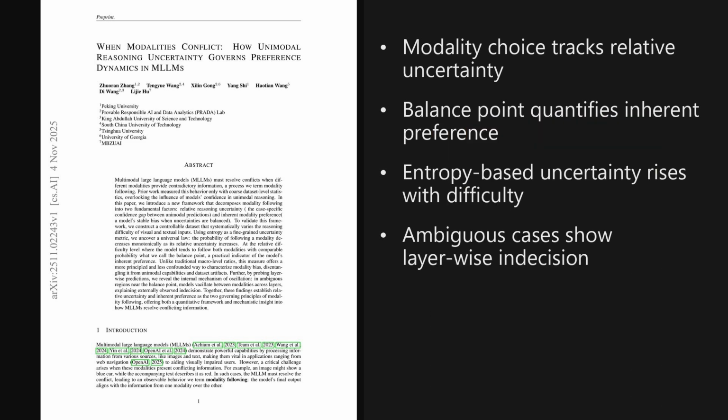I'm Alex. Today we're looking at a paper from the Hugging Face trending list, published on November 4th, 2025, just yesterday. It introduces a clear framework for conflicts in multimodal large language models, showing a universal law where the chance of following a modality steadily falls as that modality's relative uncertainty grows, and identifying a balance point that cleanly captures inherent preference. The paper is titled, When Modalities Conflict, How Unimodal Reasoning Uncertainty Governs Preference Dynamics in MLLMs, and as we will see later, the implications for model training and evaluation are quite significant.